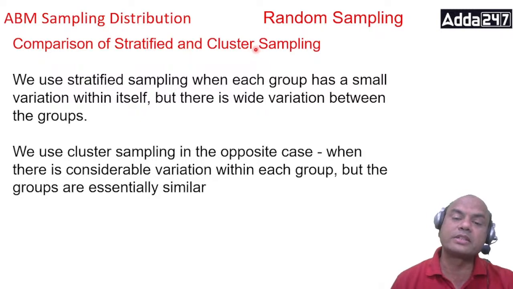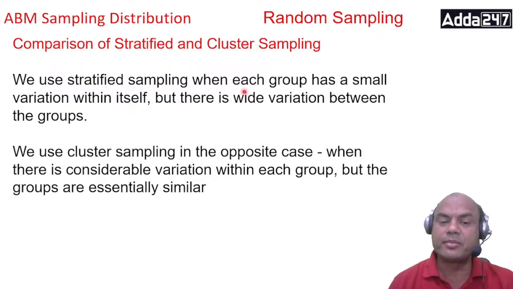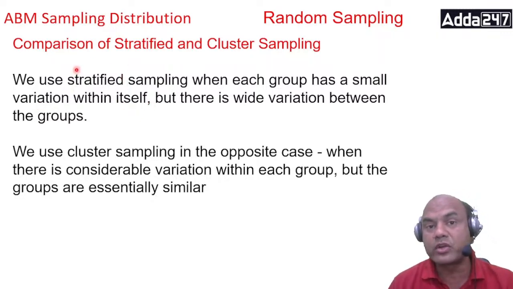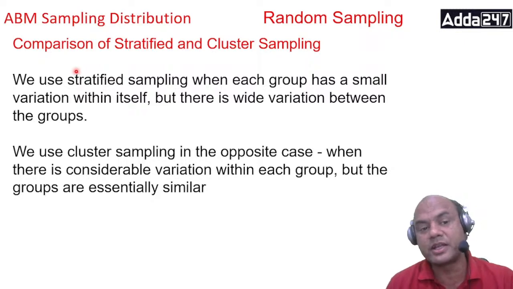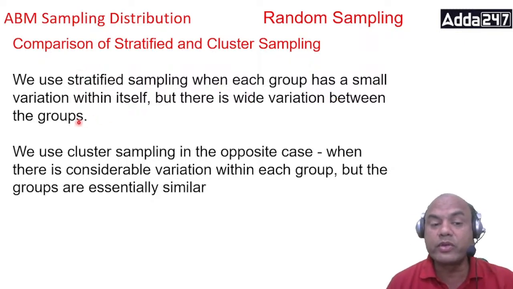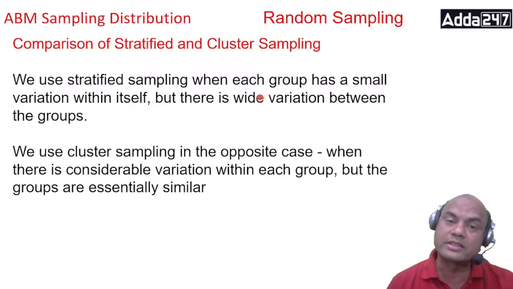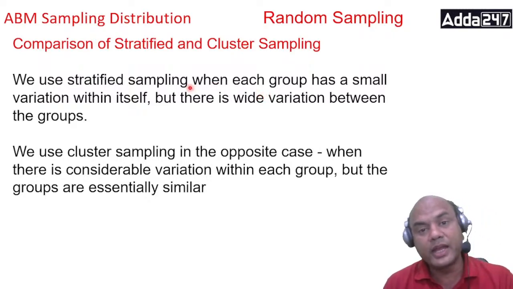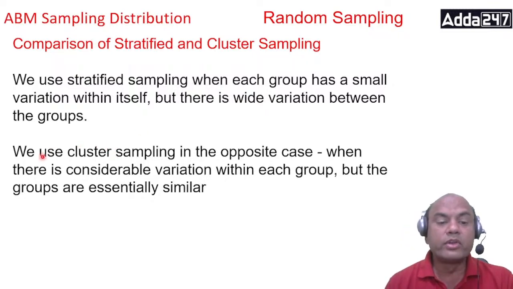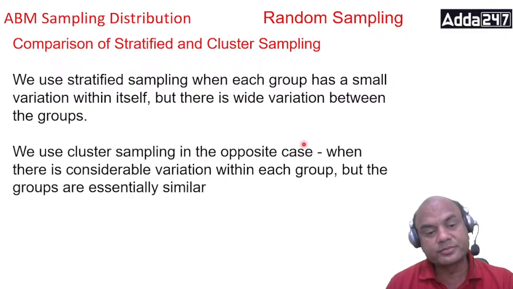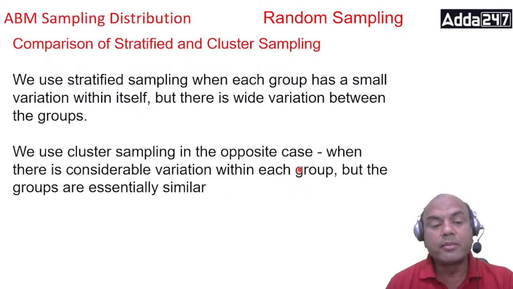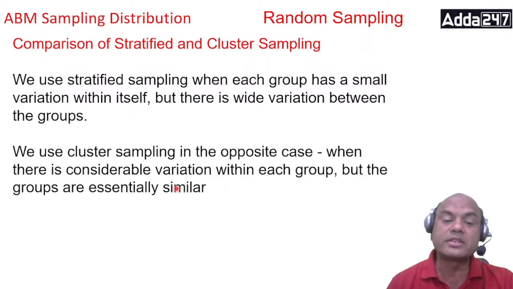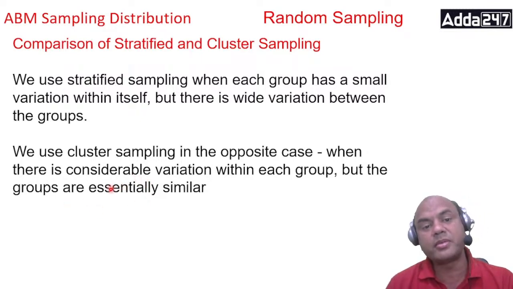Comparison of stratified and cluster. Already I have given you. We use stratified sampling when each group has a small variation within itself, right? Stratified: 40 to 50%, 50 to 60, 60 to 70. But there is a wide variation between the groups, right? The 40 to 50 group thinking differently than 80 to 90, right? We use cluster sampling in the opposite case, when there is considerable variation within the group, Goa, MP, UP, but the groups are essentially similar. It means in Goa also I am having 80 to 90%, in UP also, in Tamil Nadu also, everywhere, right?